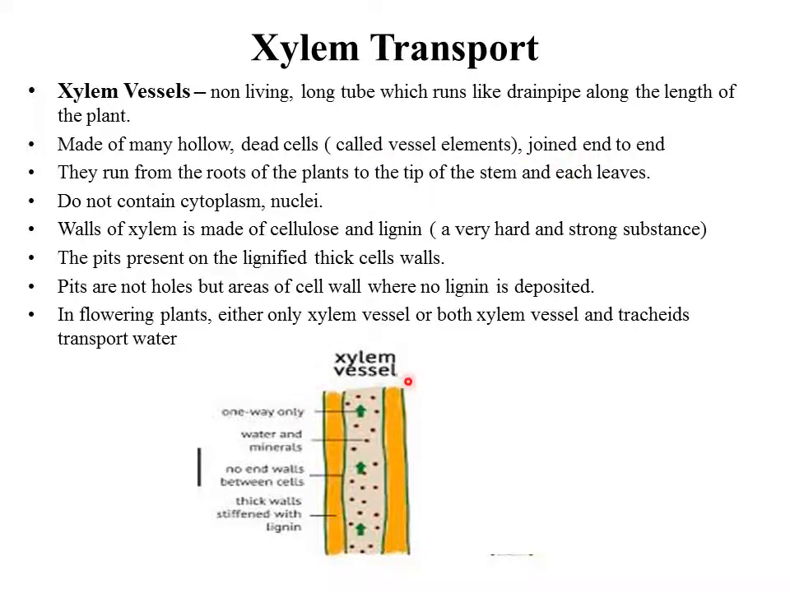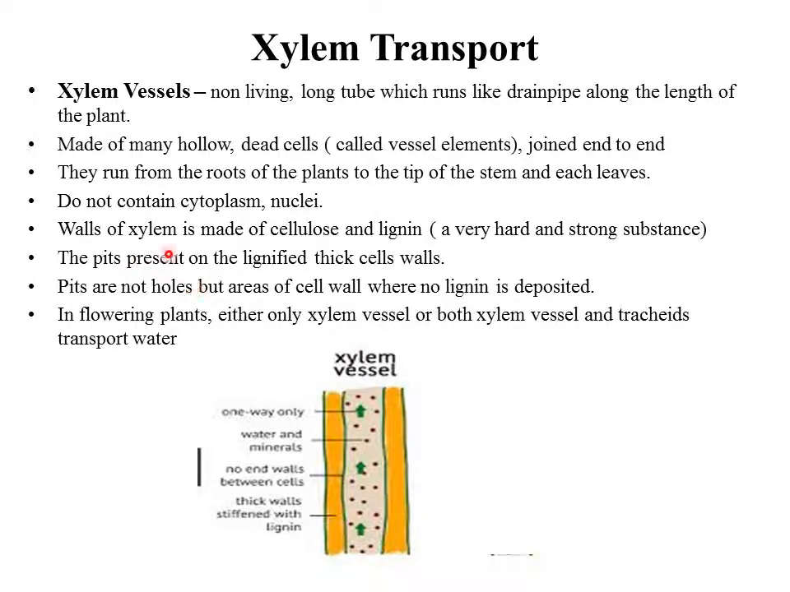Now this vessel is joined to another vessel end to end and it forms a tube-like structure. They run from the roots of the plant to the tip of the stem and each leaf. These xylem vessels do not contain cytoplasm or nuclei. That is why they are dead cells.